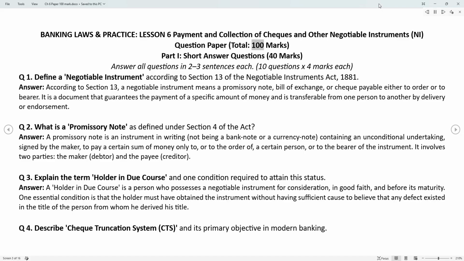Question paper. Total, 100 marks. Part I. Short answer questions, 40 marks. Answer all questions in 2-3 sentences each. 10 questions x 4 marks each.